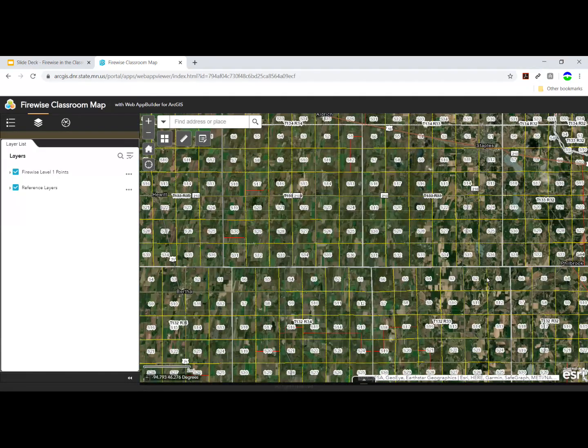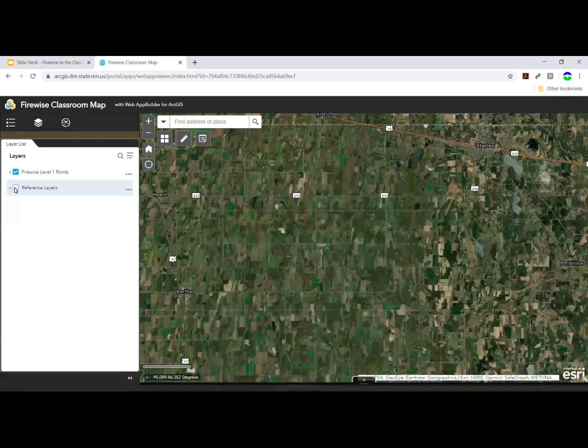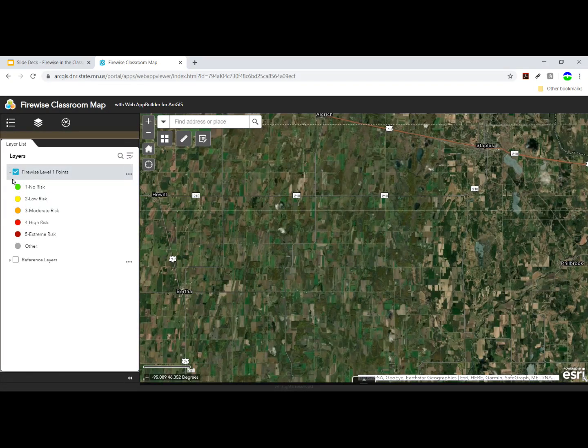Sometimes you'll zoom in too far and have too much data. In this case, you're going to want to go back to that layers list and uncheck the box to turn it off. In order to see the symbology, what the features look like in the layers, you can click the small arrow beside the layer name.